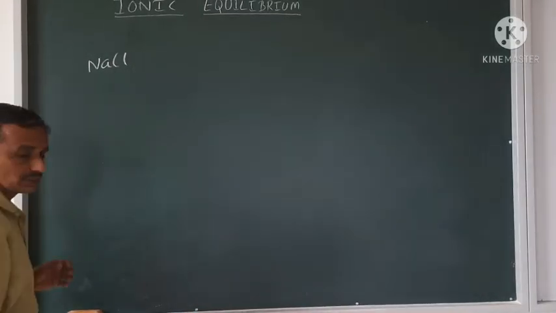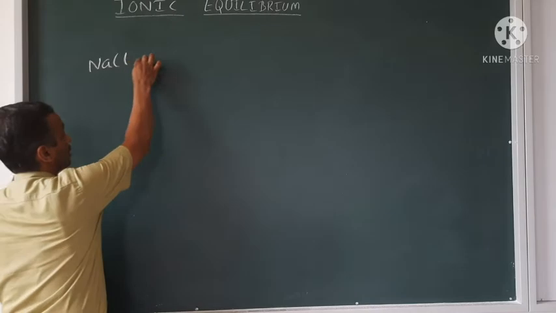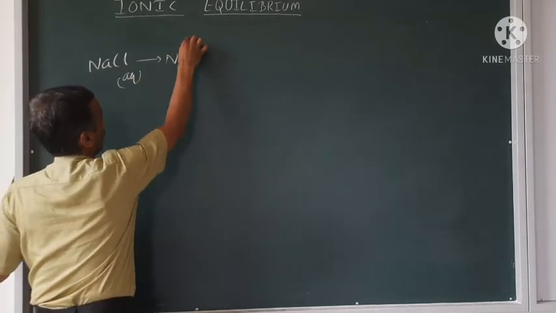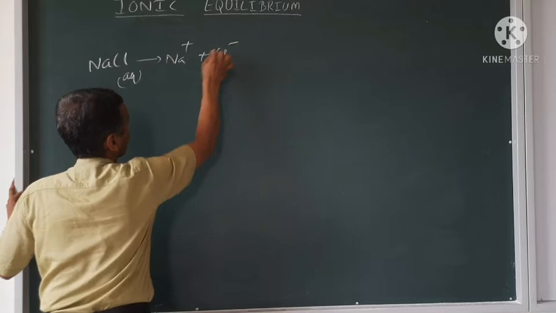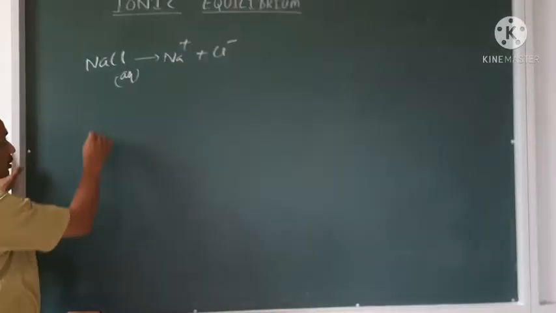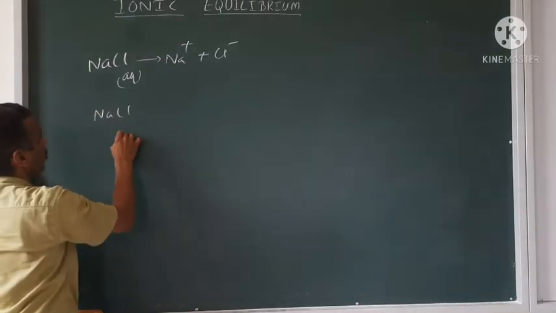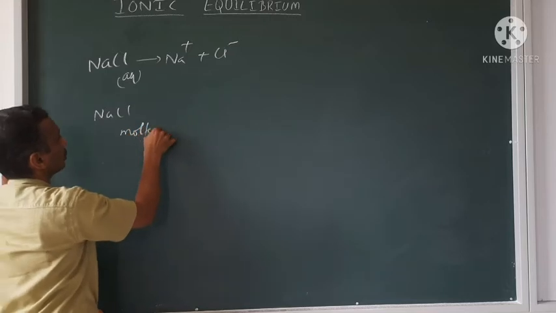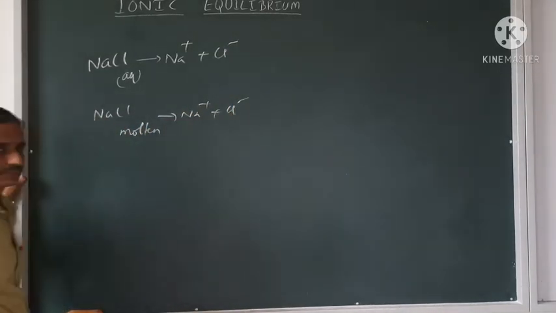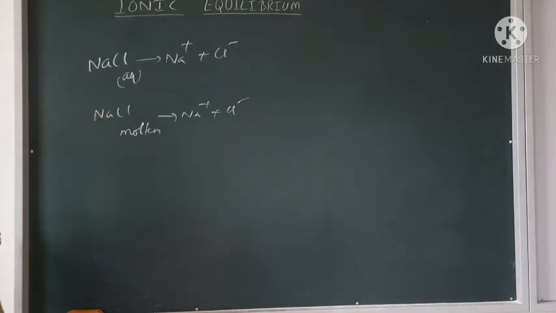Means how they conduct? Because they ionize in the aqueous solution to give Na plus and the Cl minus. Because of this, they conduct electricity. Or they will ionize in the molten state also to give Na plus and the Cl minus. That's why it's an electrolyte.